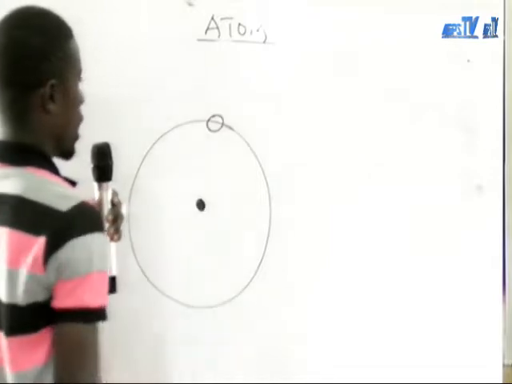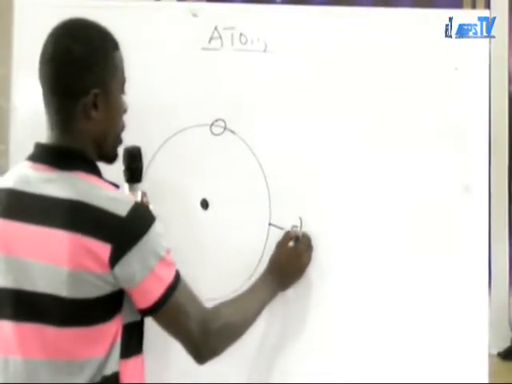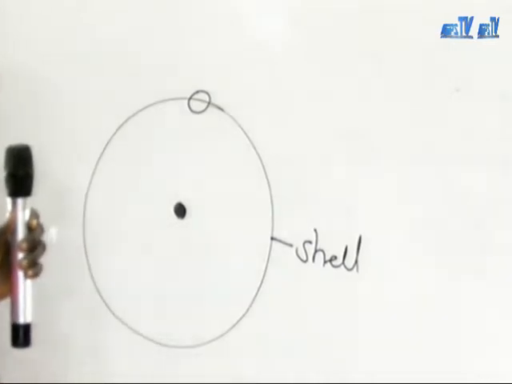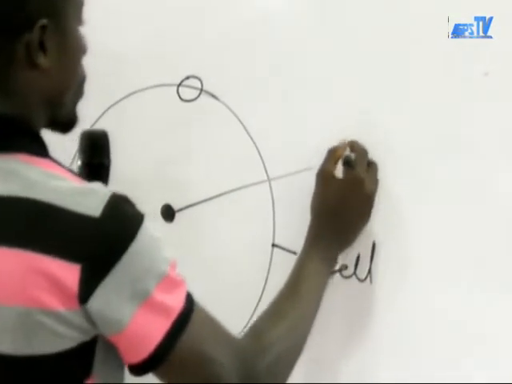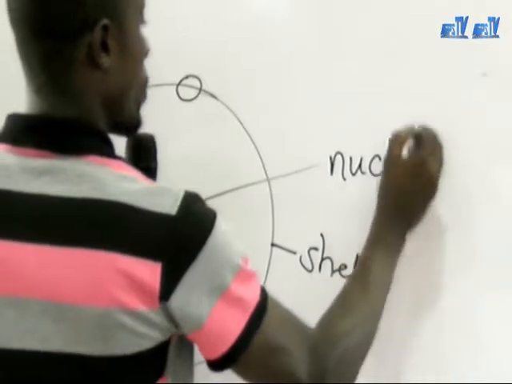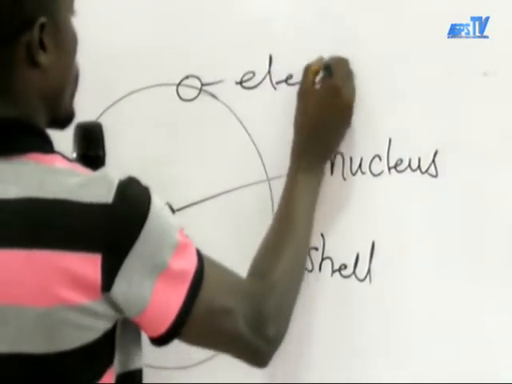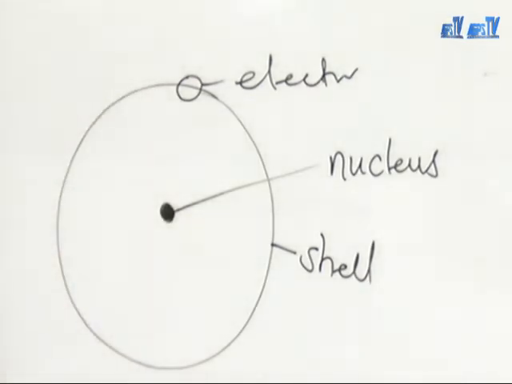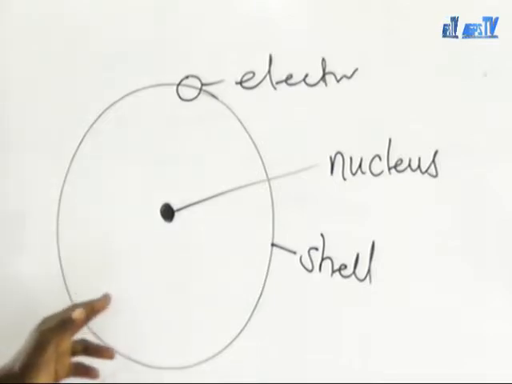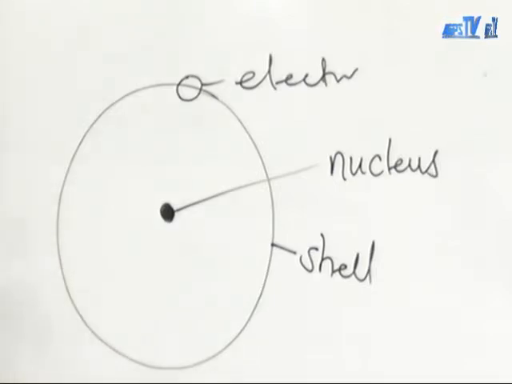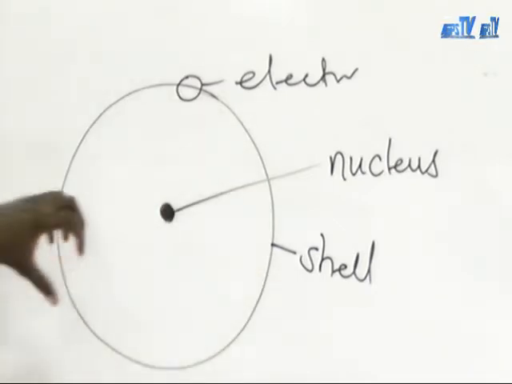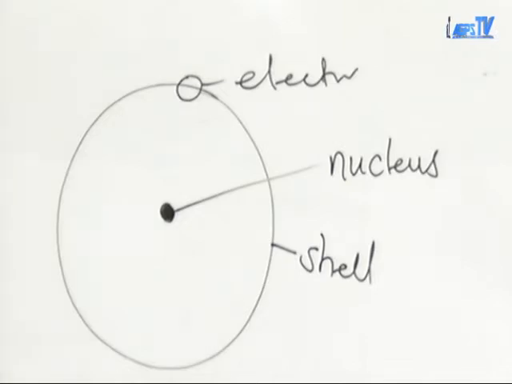We have an electron here, and this one is the shell or orbit or energy level, and this is the nucleus. I hope you are paying attention to what I'm saying. So the tiny central region of an atom is known as the nucleus. It means that the nucleus of an atom is always found at the center of any given atom. The nucleus is located at the center of any atom.